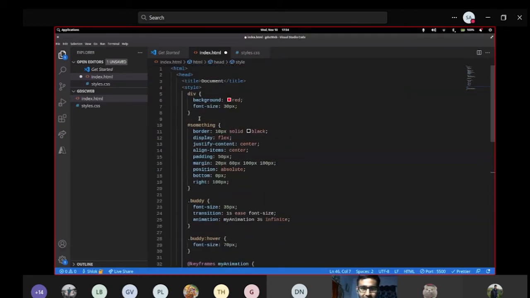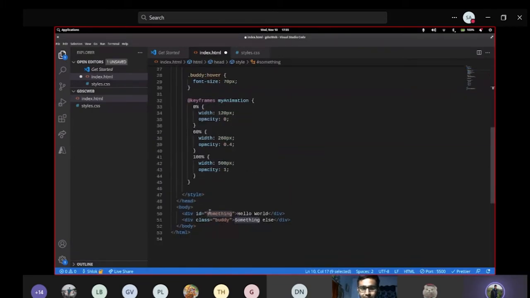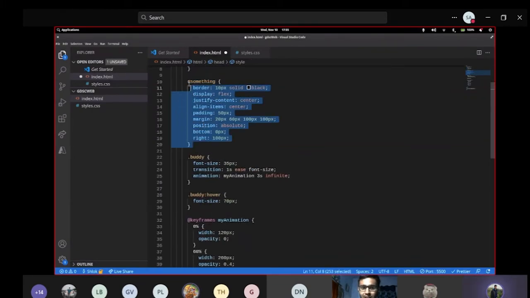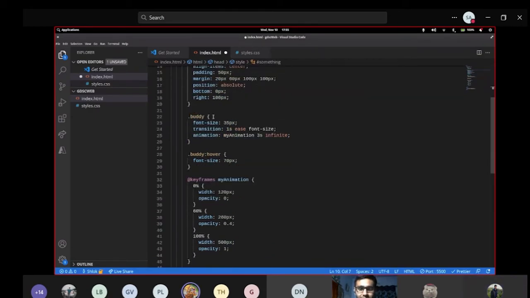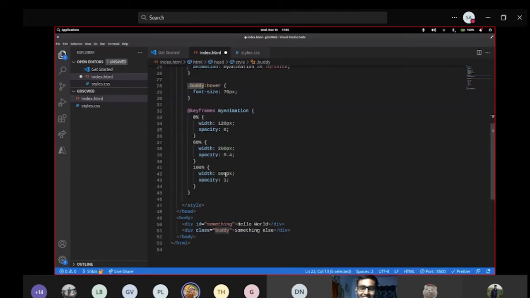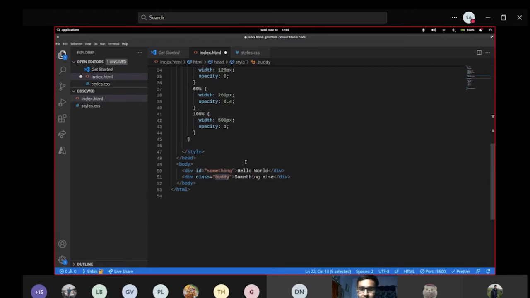So let me remove all this. This is just a selector for the tag, a simple tag. You can select any tag, so it is going to apply this property to all of them. Then we are using ID: ID equals some name, and I'm applying those properties to the things which have this ID. Then I use another class, suppose buddy, and I'm applying properties with that. Let me show you why I'm using ID and classes. ID is applied to one element.